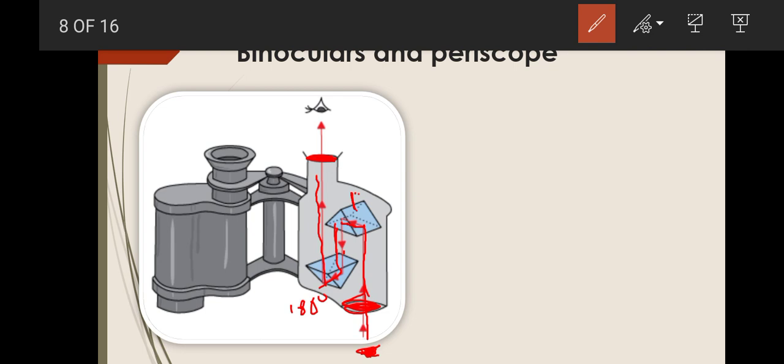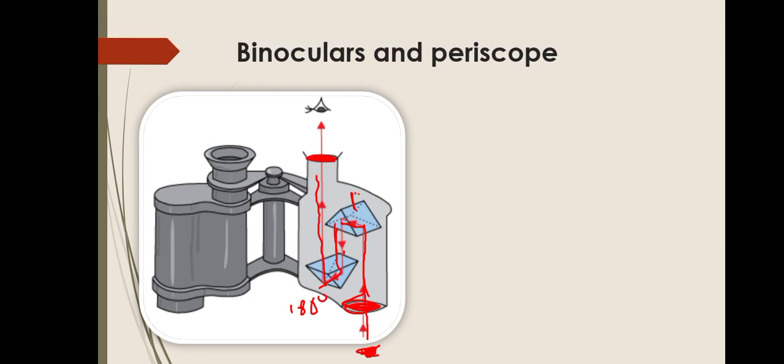By using all of this setup, the object will be seen as it can be seen by the naked eye, but it will be seen at a lesser distance from the eye than with the naked eye. So this is how the totally internal reflecting prism is used in binoculars.